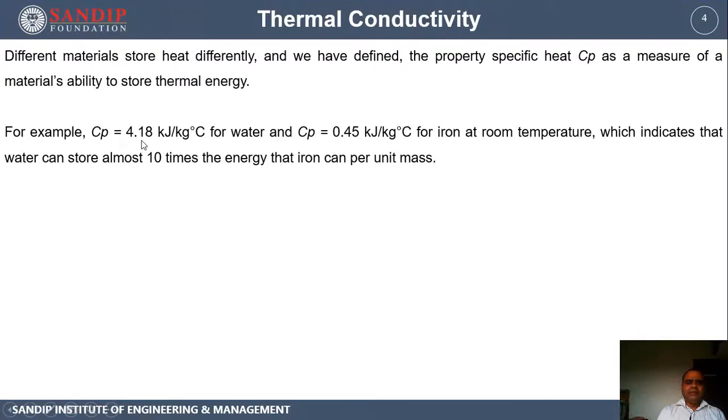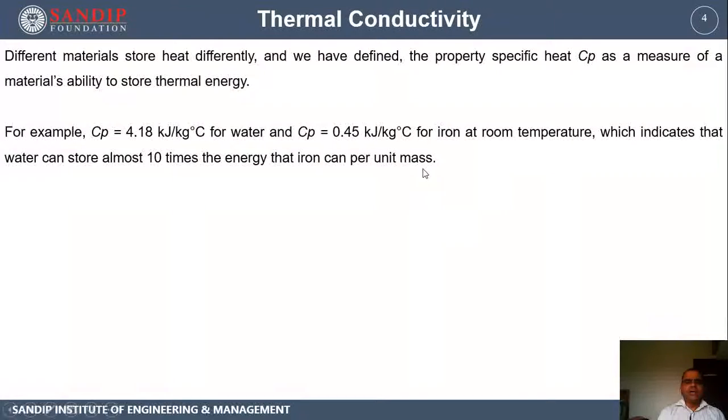For example, the specific heat of water is 4.18 kilojoule per kilogram degree Celsius, and the specific heat for iron is 0.45 kilojoules per kilogram Kelvin. Both are taken at the same temperature, say room temperature. You might have noticed that the specific heat of water is higher and the specific heat of iron is almost 10 times lower, which indicates that water can store almost 10 times more energy than iron per unit mass.